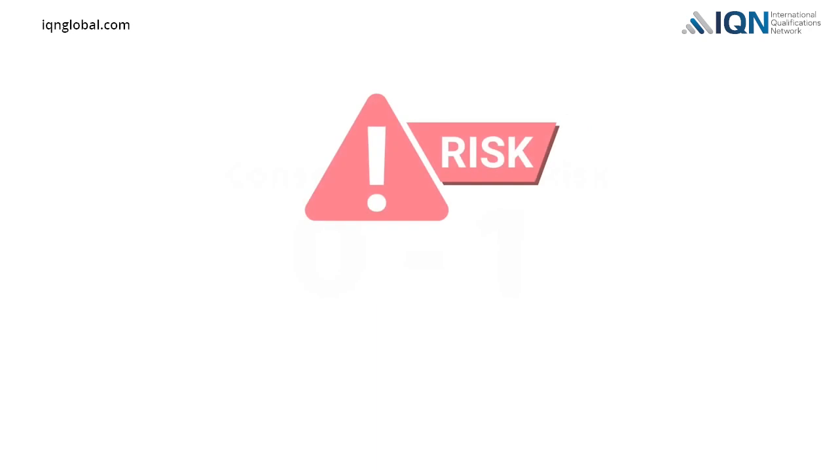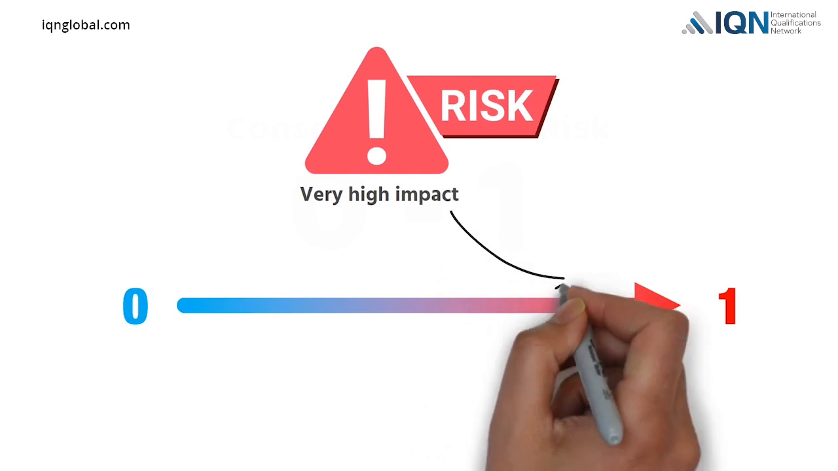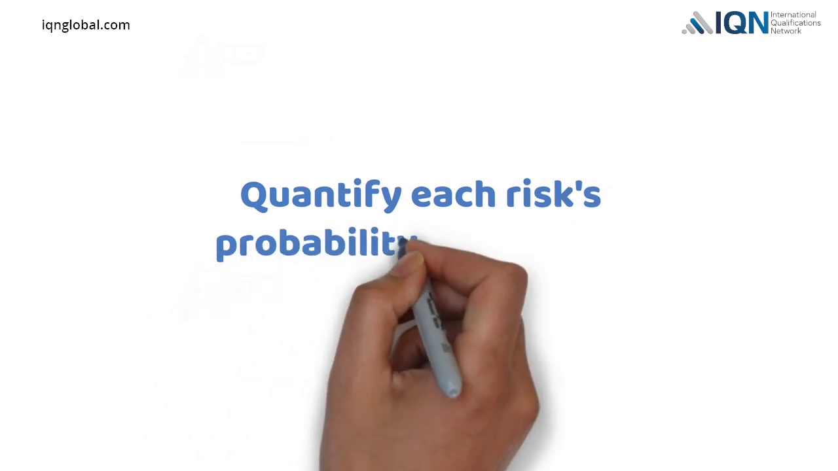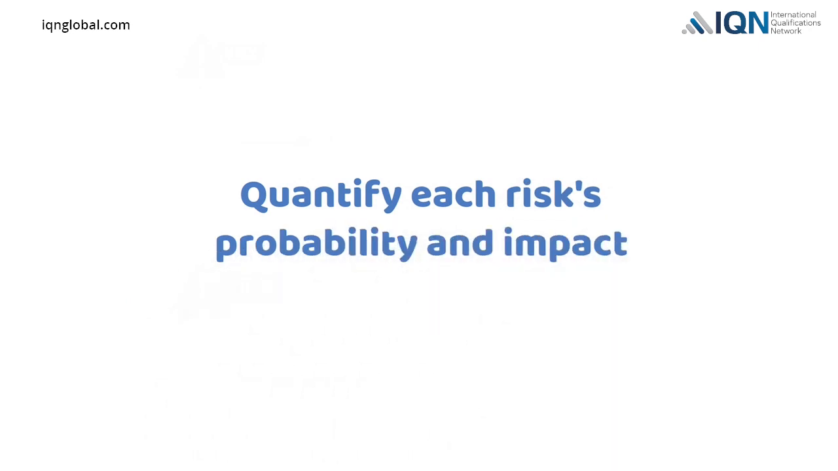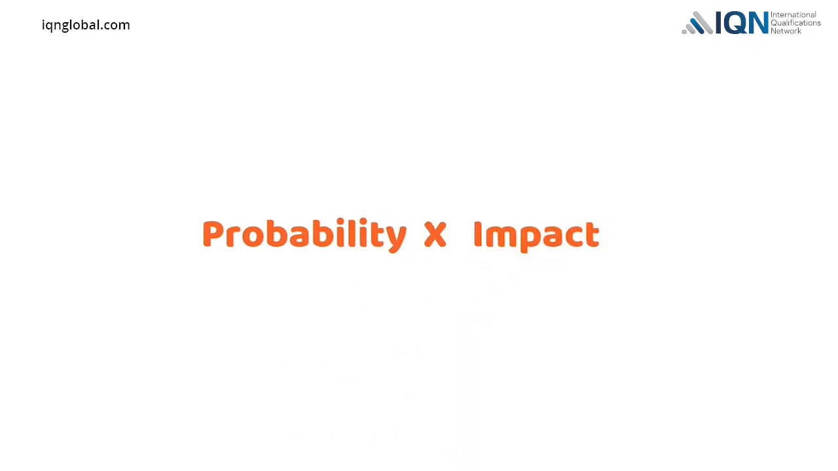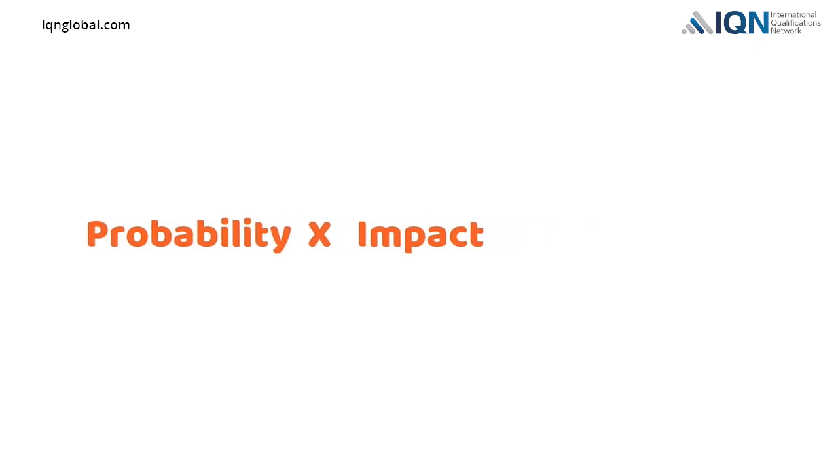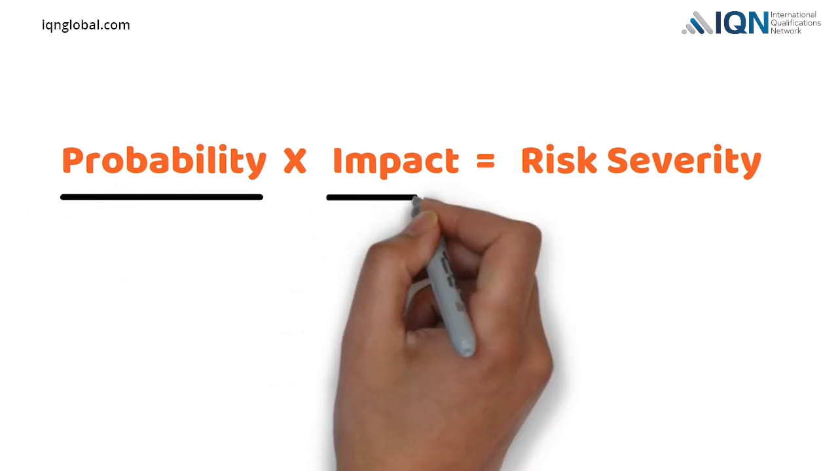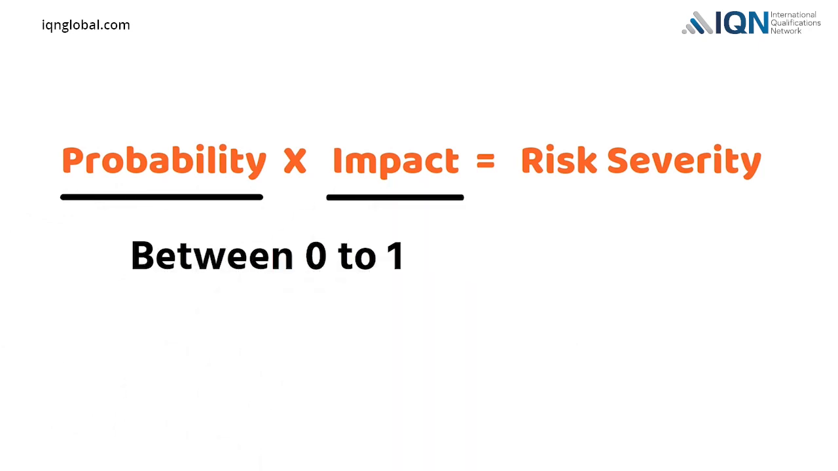For example, if a risk has a very high impact on the project, we will assign a score close to 1. If any risk has very low impact on the project, we will assign a score close to 0. In this way, we will quantify each risk's probability and impact. We will then multiply the probability of the risk by the impact score of that risk. The result will be the risk severity score for that risk. Since both probability and impact scores are between 0 to 1, the risk severity score will naturally be anything between 0 to 1.